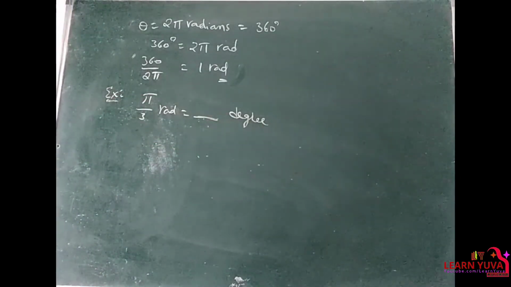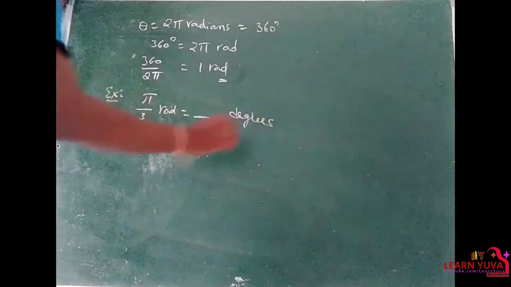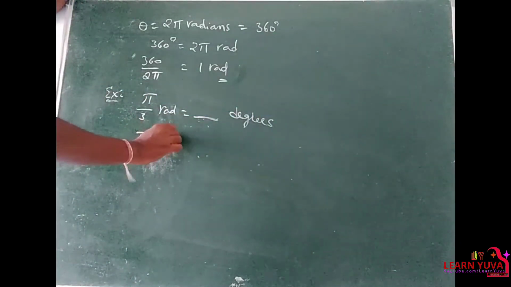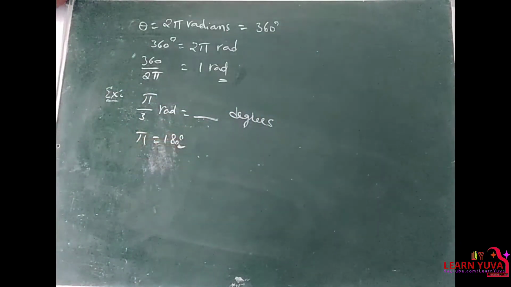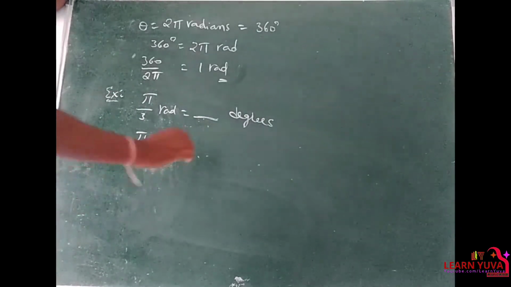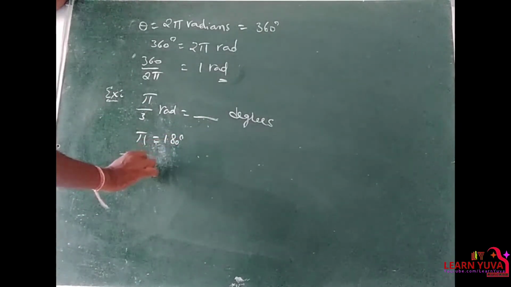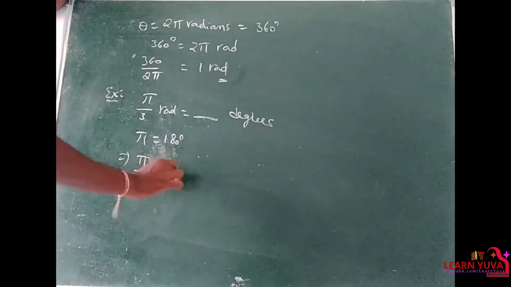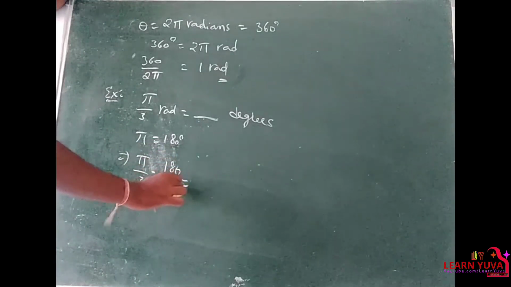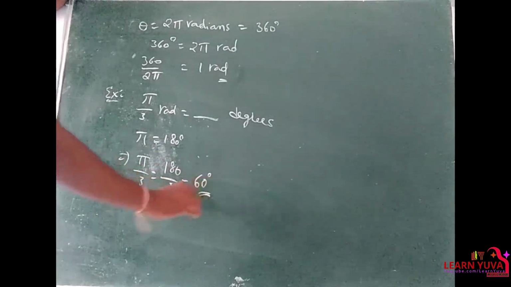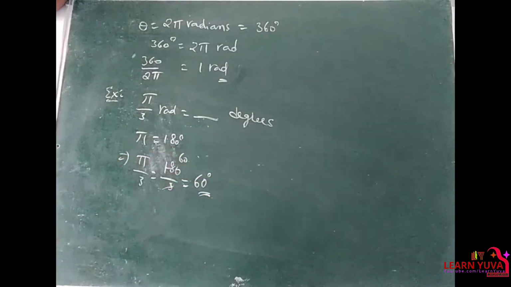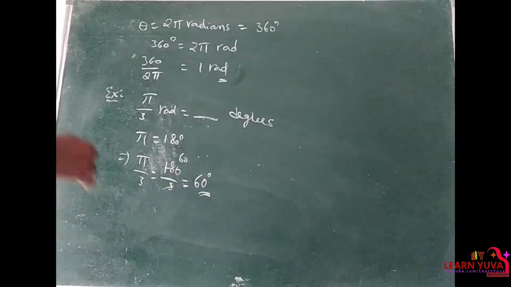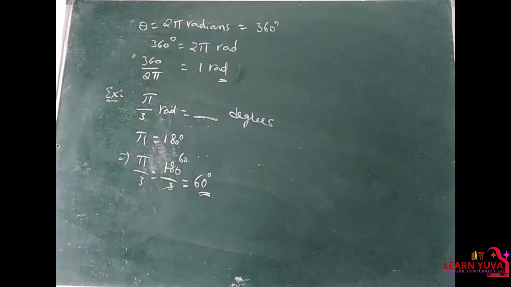Solution: as we know, pi is equal to 180 degrees. That implies pi by 3 means 180 by 3, that is equal to 60. So pi by 3 radians is equal to 60 degrees.